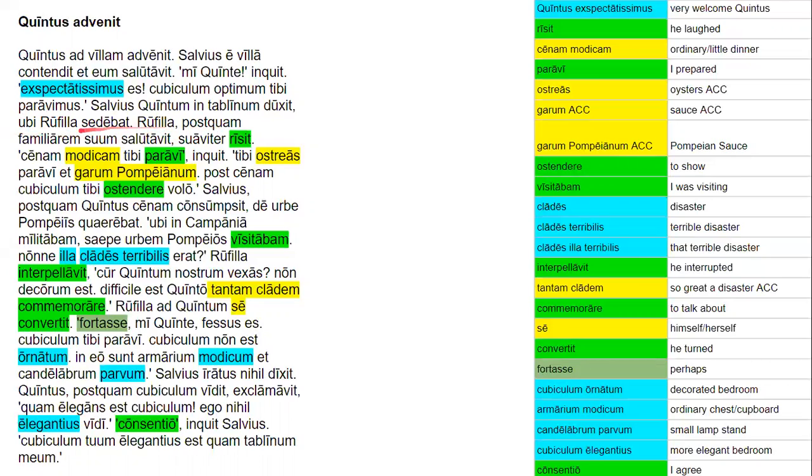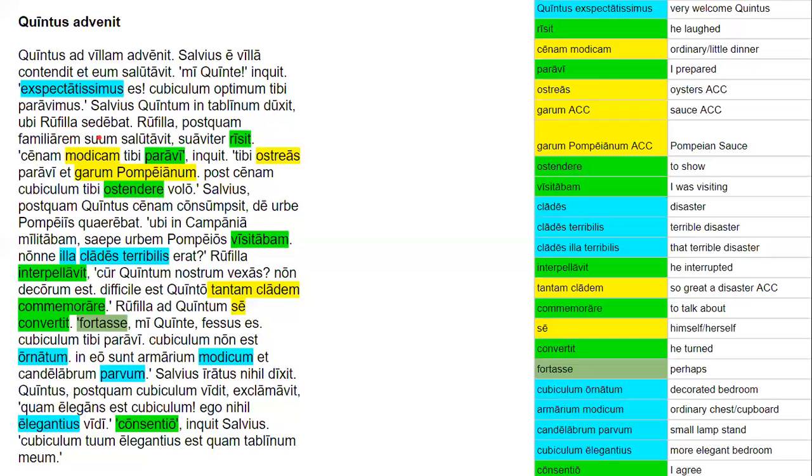Rufilla postquam familiarem suum salutavit suaviter risit. So, right here, this Rufilla is the main subject. So, Rufilla, after she greeted her relative, laughed sweetly. All right, so postquam is a subordinate clause. It's a temporal one.